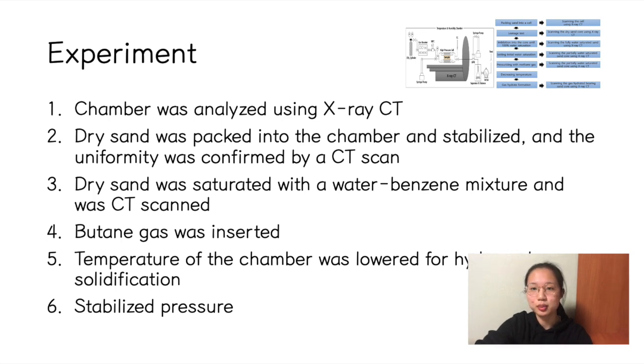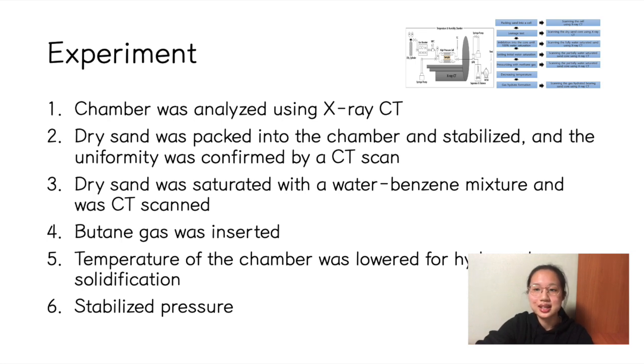In the actual experiment, benzene, not gas hydrates, was placed inside of a pressure chamber with sand and methane gas, and the temperature was decreased so that the solids were able to form. The chamber was analyzed using X-ray CT, and the image was analyzed by the helical method. The dry sand was packed into the chamber and stabilized by impacting it with a rubber hammer, and the uniformity was confirmed by a CT scan.